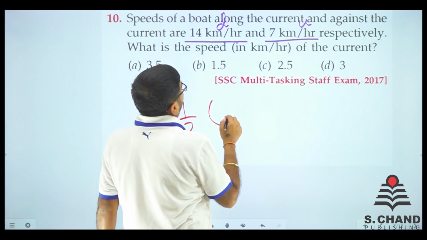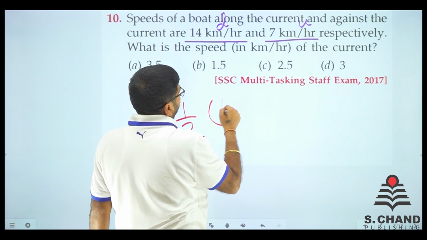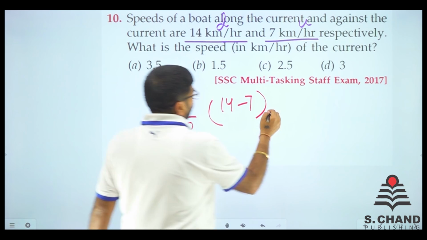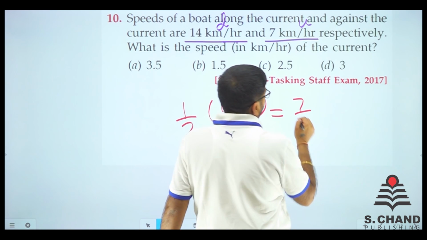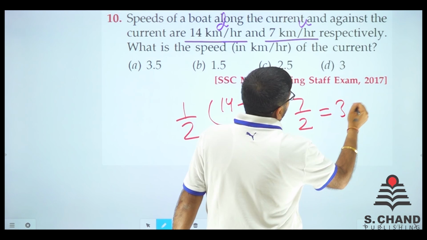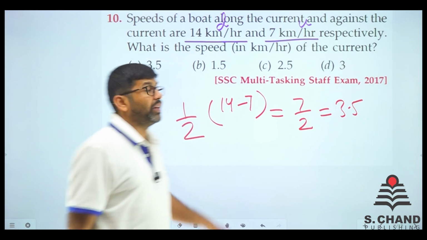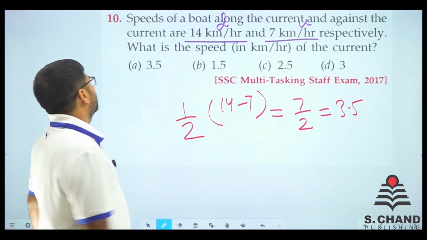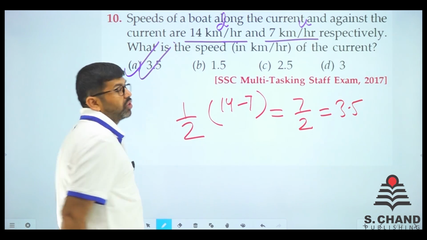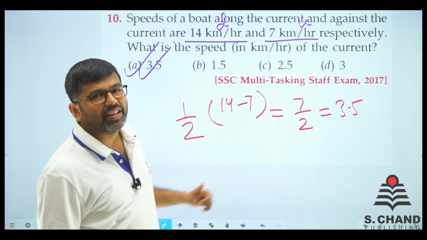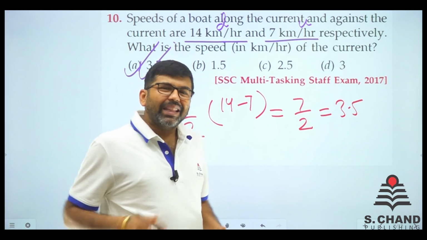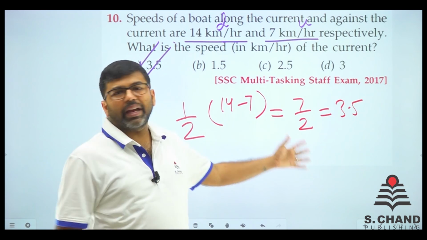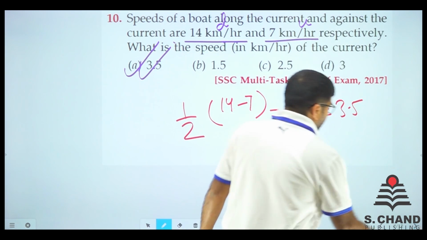Just subtract this, 14 minus 7. So 14 minus 7 is 7, 7 by 2, that is 3.5 km per hour is the speed of the stream or current. Is there any option like this? Yes, it is. So question number 10 got answer A, right? This is the way we do. Just apply the formula and a simple calculation will bring you the answer.